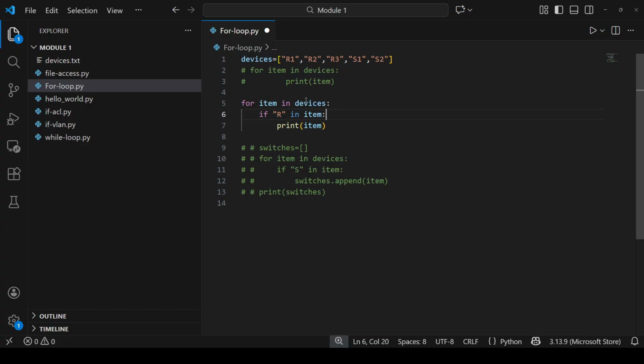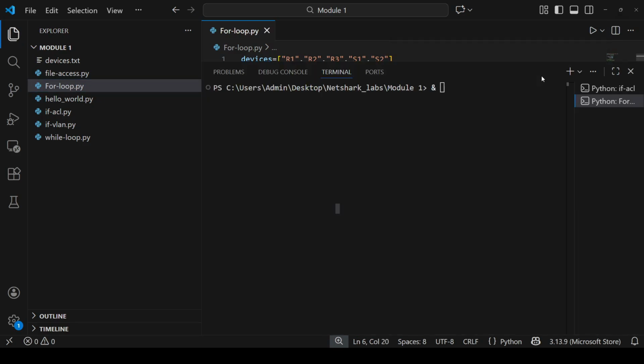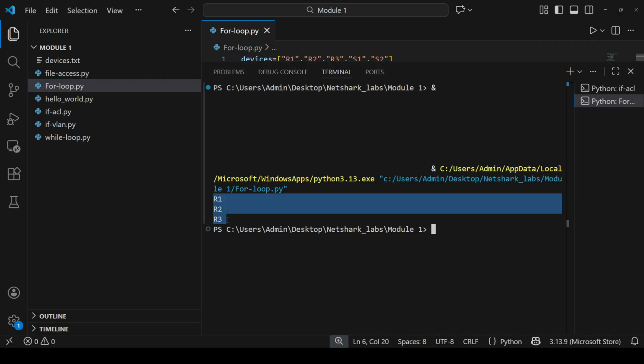For the fifth time also, when the loop gets executed, it is S2, so R is not present. The condition is false and it will not print it. Let's see how it will execute. See, it only prints R1, R2, R3 based on the condition being true.